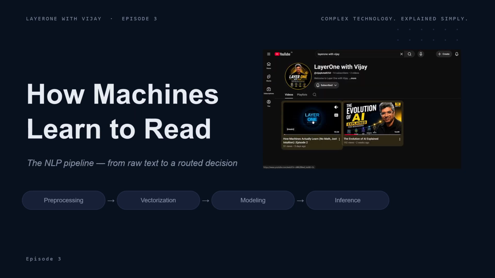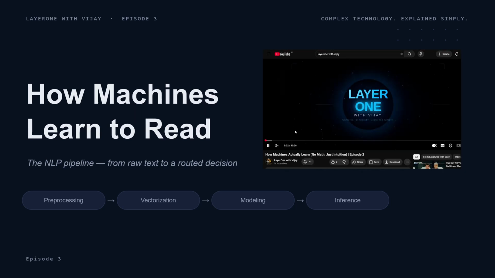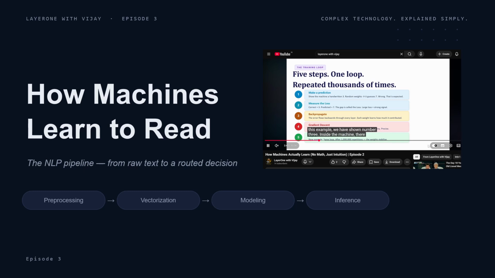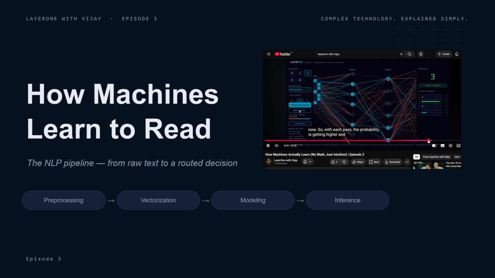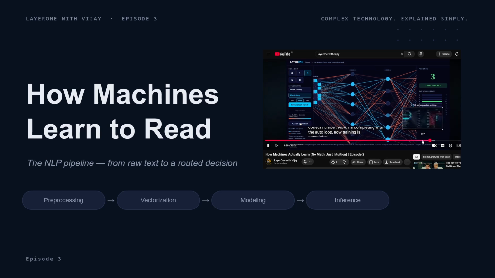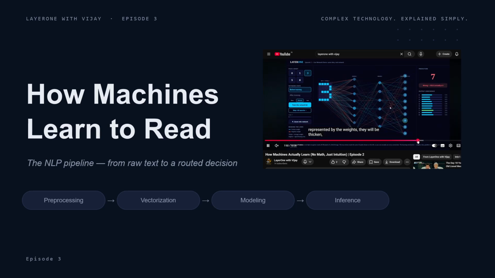We learned how machines actually learn. In that, we have seen the handwritten number. It gets into the neural network, then it predicts some number. Instead of 3, it predicts some 7. Then it finds the error, goes back and adjusts those weights, and finally after many repetitions it has produced the correct number. So that is how machines learn.